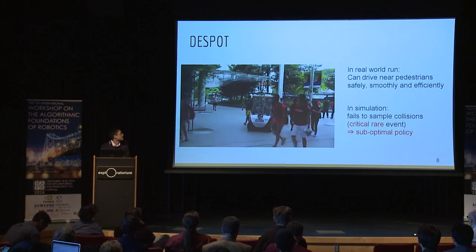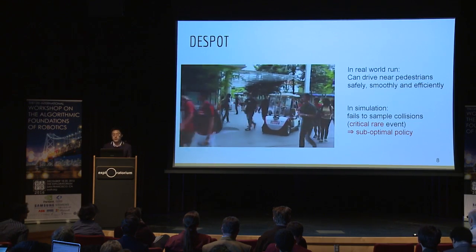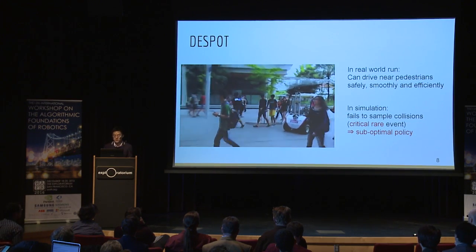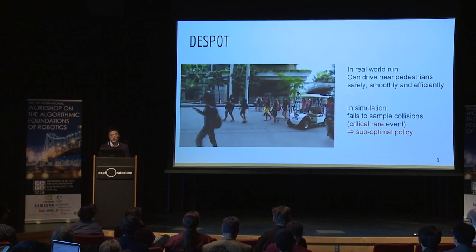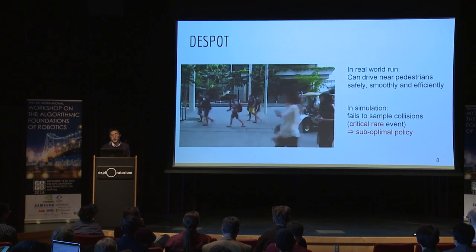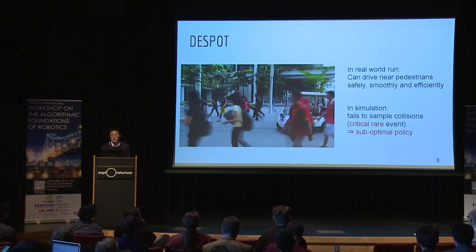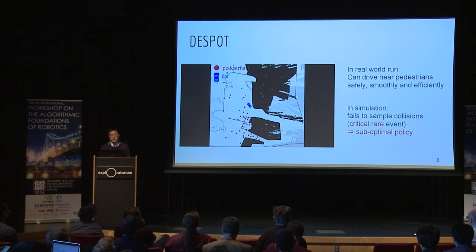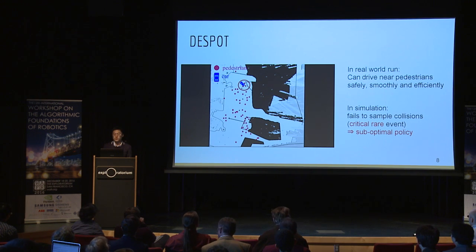So DESPOT has been applied to autonomous driving, and the car can drive near pedestrians safely, smoothly, and efficiently in real-world running. However, in simulation, with a very small probability, it still collides with the pedestrians. The reason is DESPOT fails to sample the collision event, which makes the car drive aggressively and finally results in the collision. Collision with a pedestrian is a rare event, but can lead to significant consequences, hence it's critical. The planner needs to sample such critical rare events to avoid a suboptimal policy.